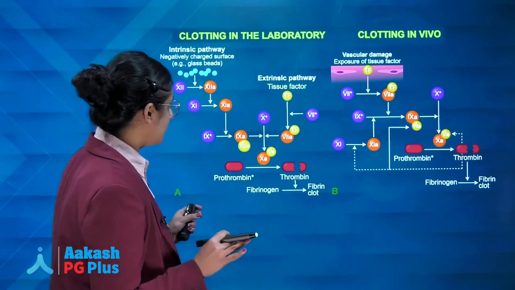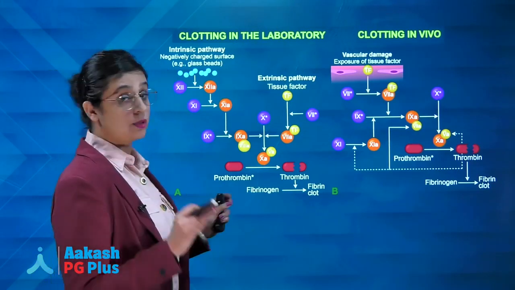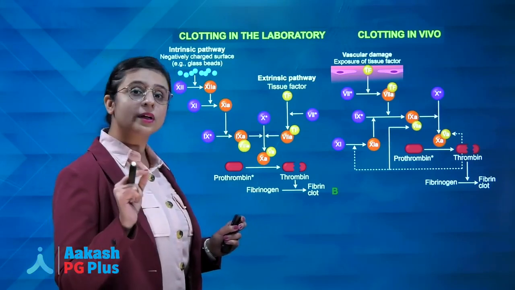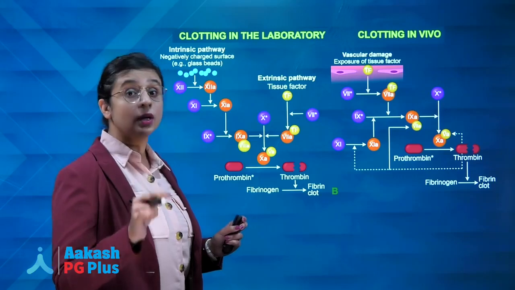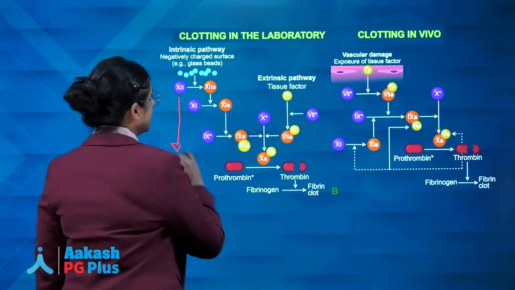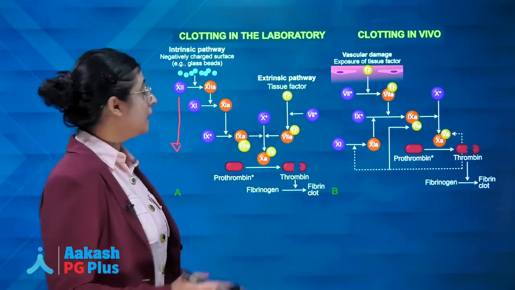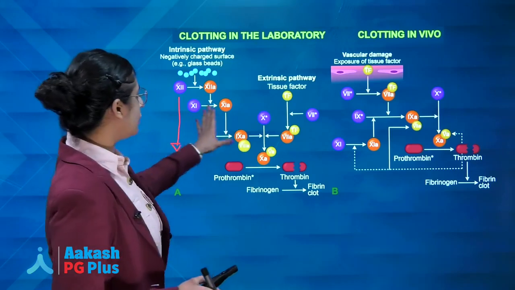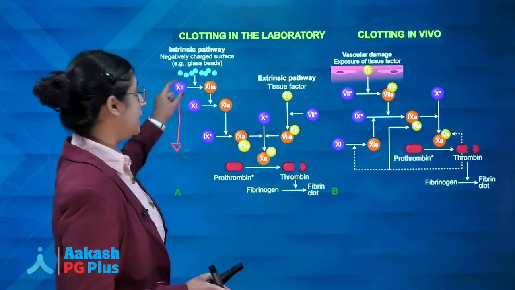And we have discussed that this is a repetition question. Why? Because in previous AIIMS also a similar question was asked. The only difference was that they asked you the sequence of factors involved in the clotting pathway, right? But now they have asked you a little bit differently. They have asked which of the clotting factors will not affect clotting in vivo.